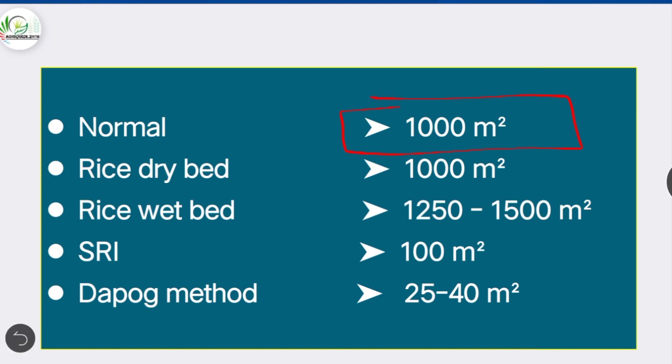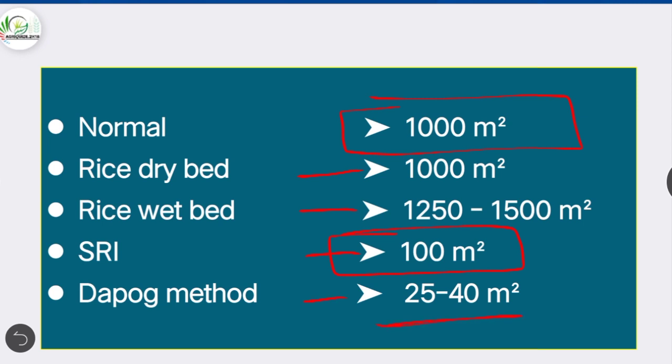In case of rice dry bed, the nursery area also required is 1000 meter square. In case of rice wet bed, it is 1250 to 1500 meter square. In case of SRI method, it is 100 meter square. In case of Dapog method, it is 25 to 40 meter square.